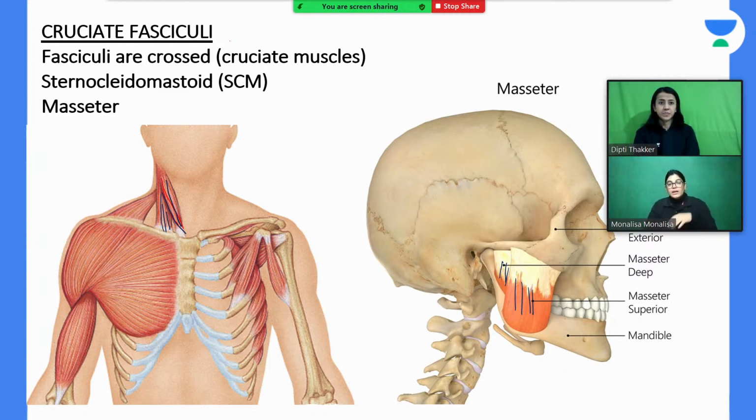And actually, how they are asking this, if I see the pattern of MCQs in the previous years of NEET and AIIMS exams, they have given a diagram. They will just highlight it and ask you which muscle fasciculi is this, or which among these is the example of. So you have to identify it, and these are very easy to understand. Many of the students watching the session may not have seen all the muscles. Once you go for the gross study, it becomes very, very easy. So these are examples of cruciate fasciculi.